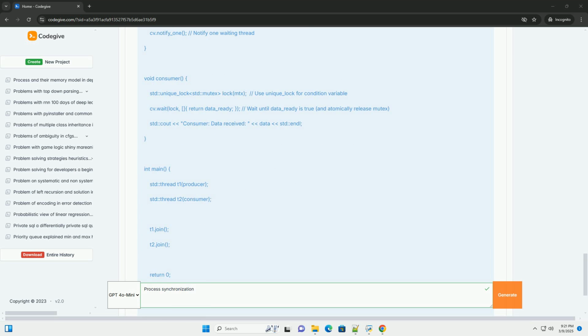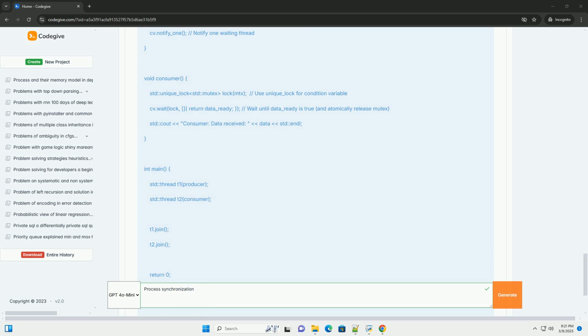3. Bounded waiting. There's a limit, a bound, on how long a process has to wait to enter its critical section. No process should be blocked indefinitely, preventing starvation. 4. Portability. Optional. Ideally, the synchronization mechanism should be easily portable to different hardware and operating system platforms.